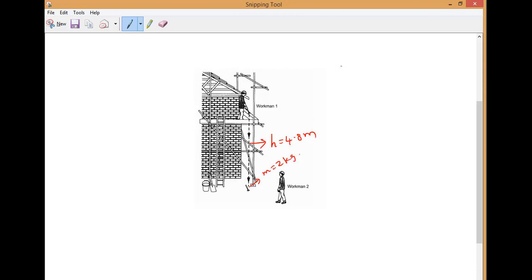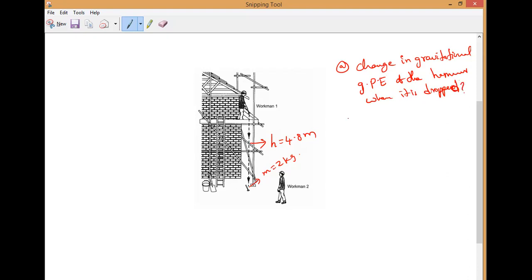Then find the change in gravitational potential energy of the hammer when it is dropped.